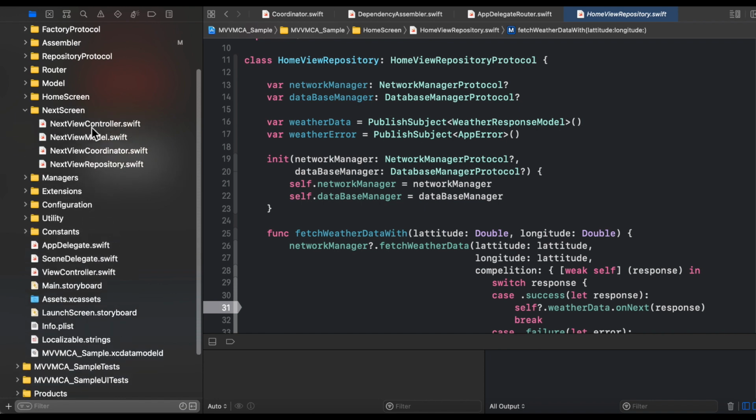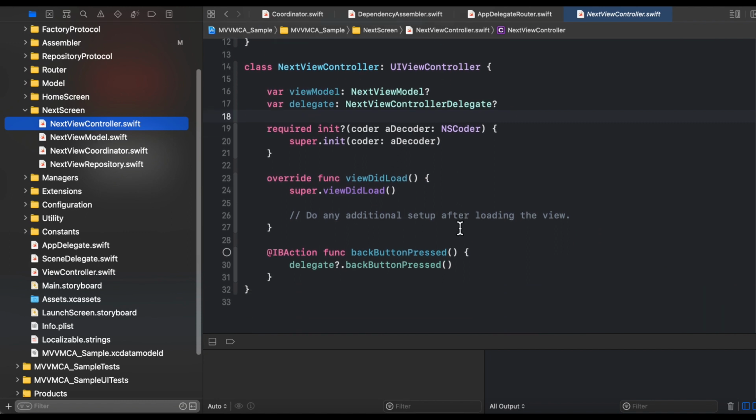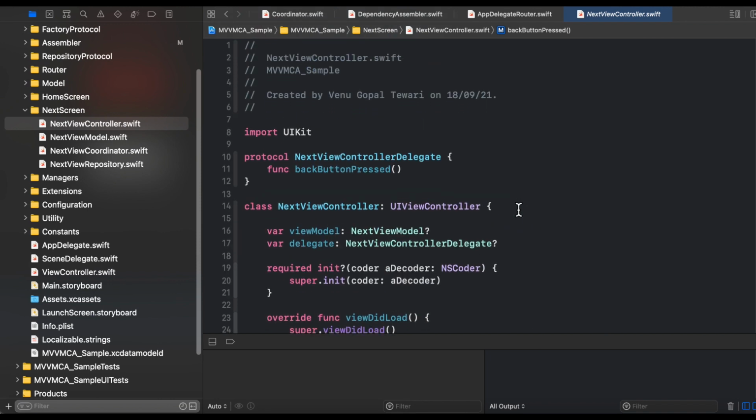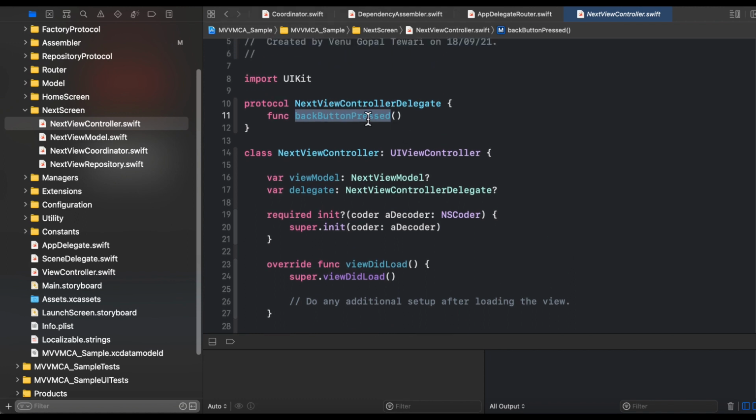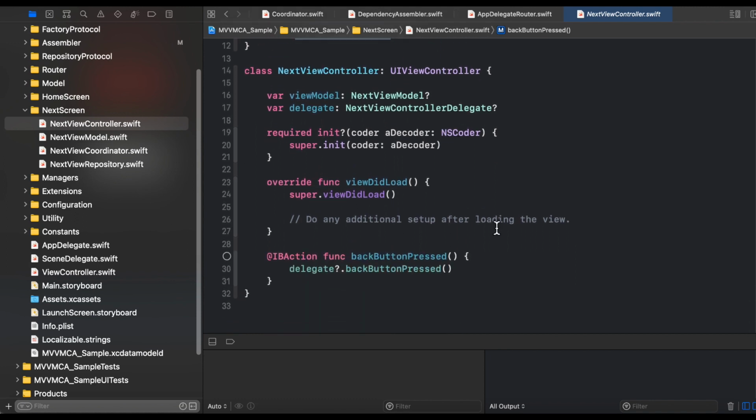In the next screen, the only important part you need to pay attention to is the back button press. You remember there is a next screen on which we have the next button. On clicking that, you move back to the home screen. So again, in the next view controller, we have implemented next view controller delegate as the back button press. Normally in any application, back button press can automatically happen from the top bar, but for demonstration purposes, I have provided a back button press function here so that you can understand the implementation